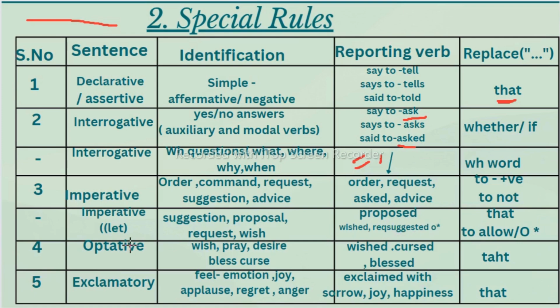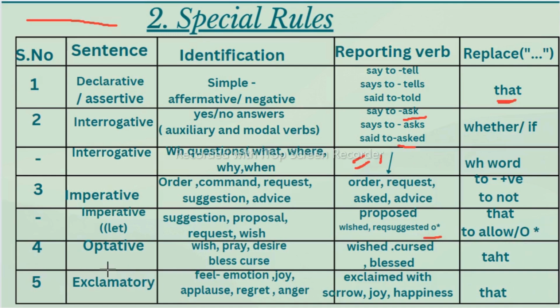So next one, imperative "let." If you have imperative "let," like suggestion and proposal, request and wish in the sentence, it will change to "she proposed," "she proposed that." And if wish and suggestion is there, the object is a must, students, in this. That's why I put a star here. As you can see here, the object is a must. So she wished or she requested to allow, then object again. We will see in the sentences, and you will understand it better.